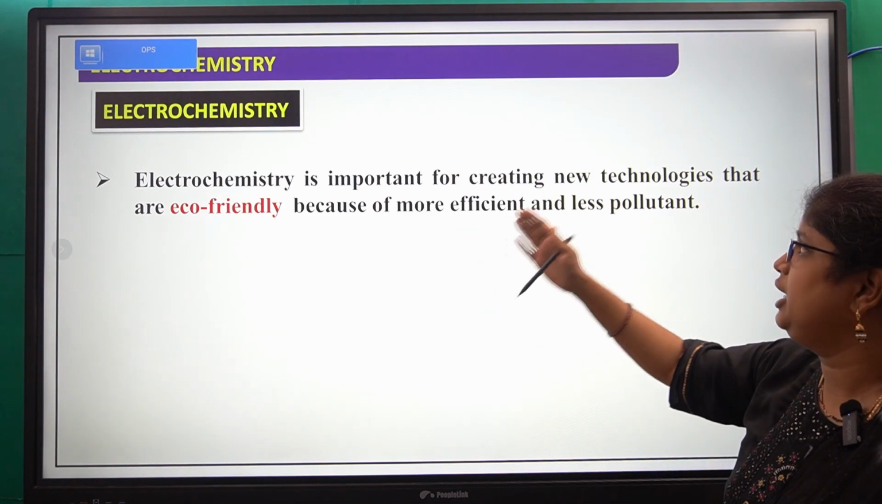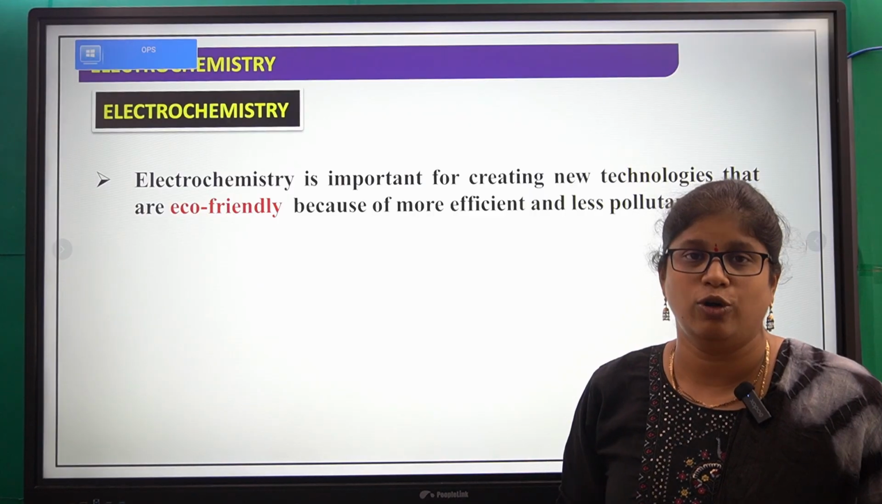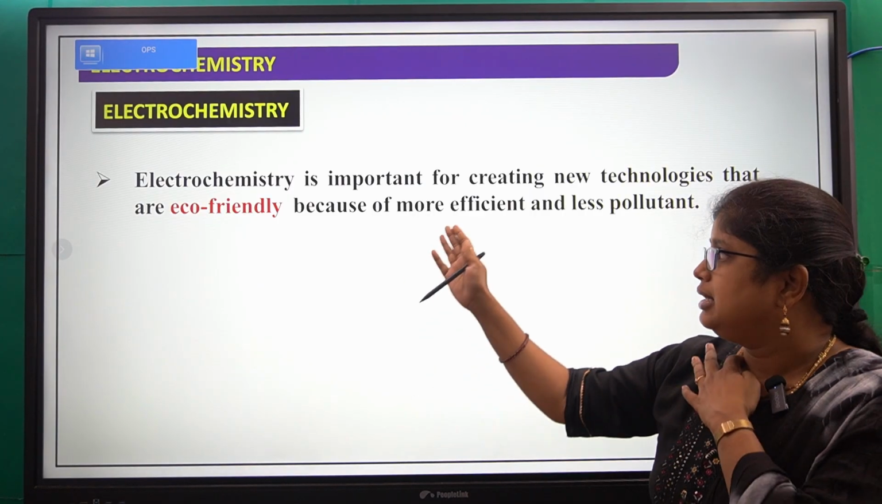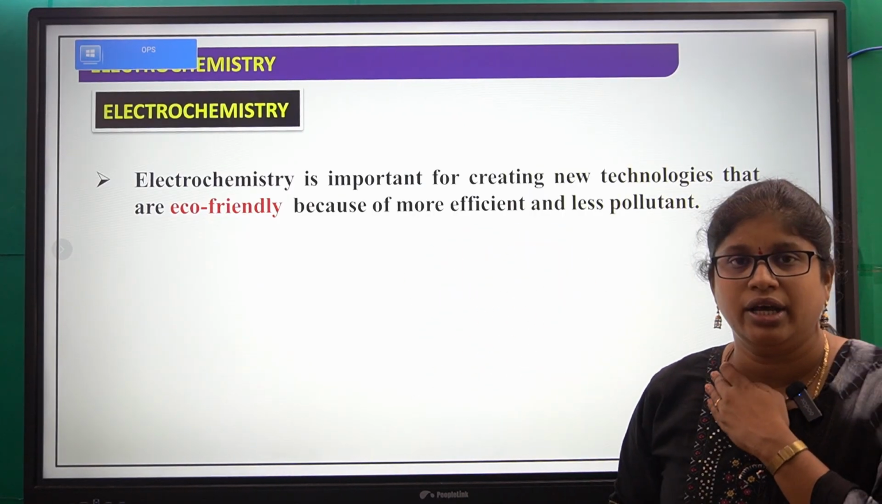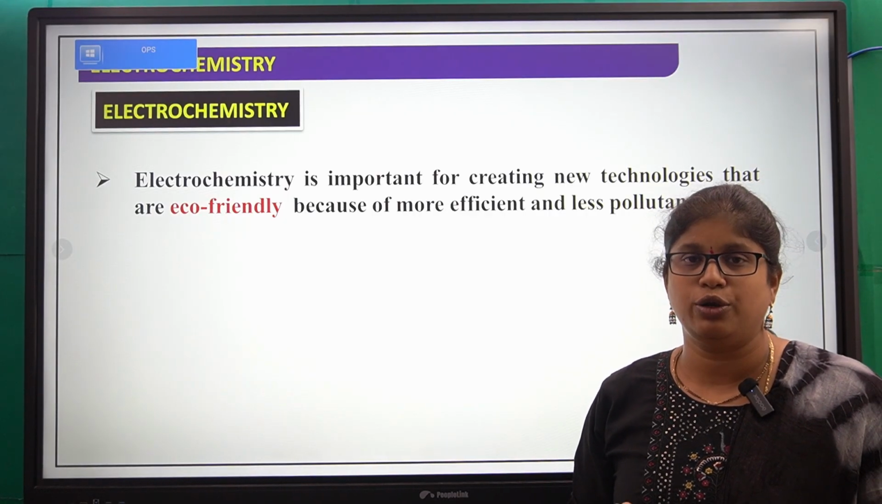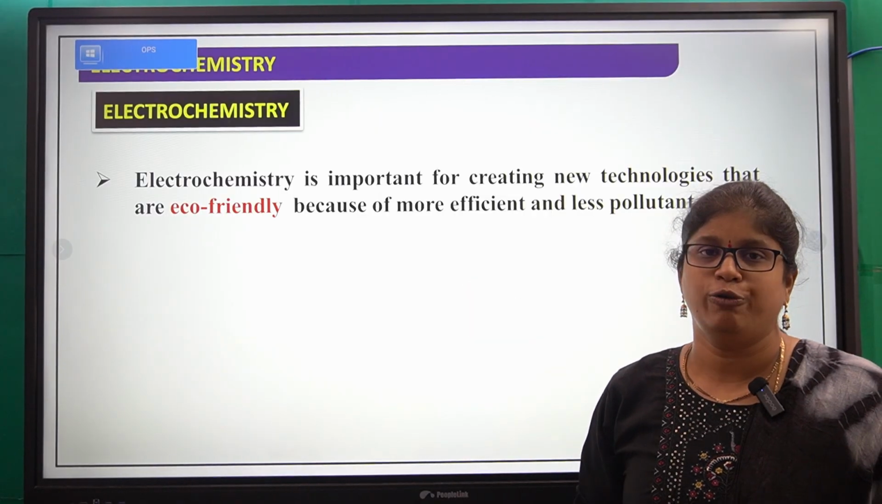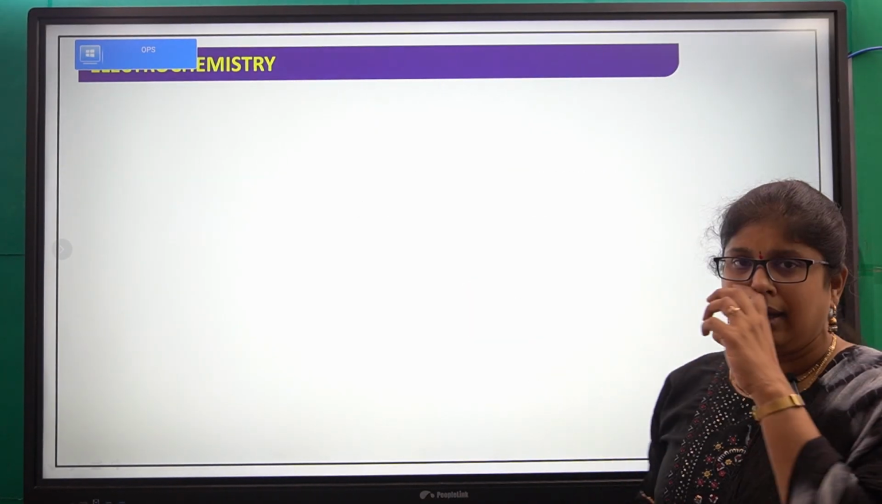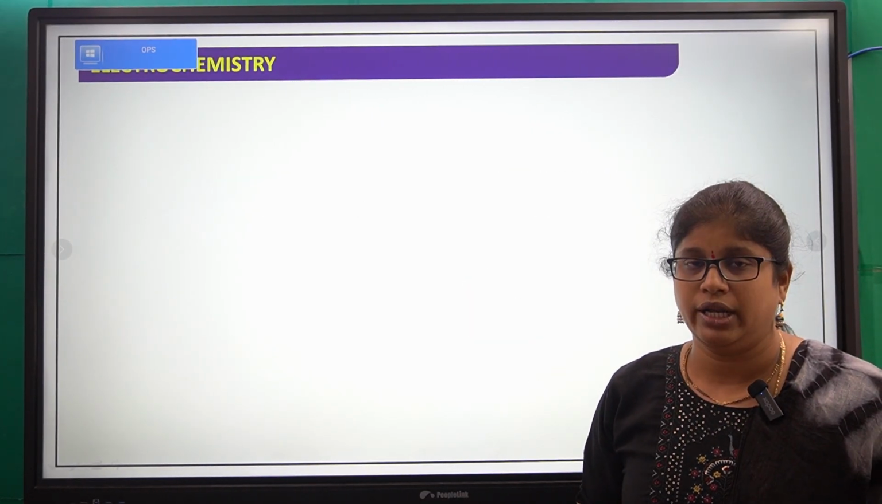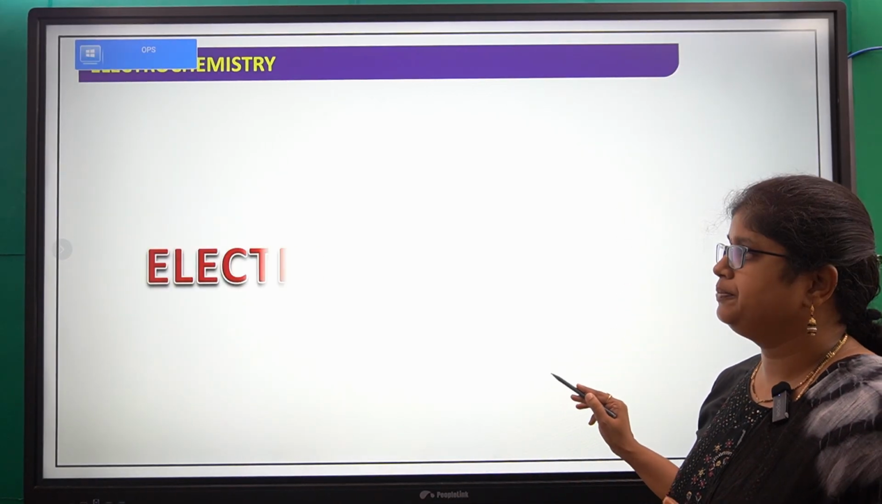Electrochemistry is important for creating new technologies which are eco-friendly. Why? Because they are more efficient and less pollutant, so that's why they are eco-friendly. Here electrochemistry is important to produce such technologies which are eco-friendly.